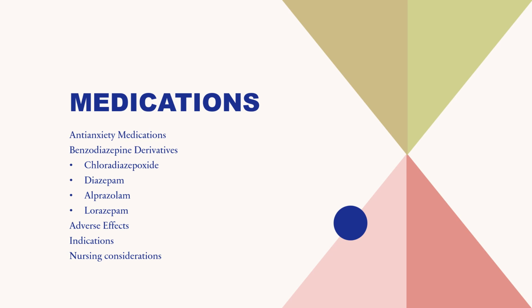Again, these benzos have a tendency to be addictive. They're not supposed to drink. We're going to make sure we check their renal and hepatic functions while they're taking this medication. And then these benzodiazepines are safer to use for elderly clients. Okay, but we still have to assess these clients because they can become lethargic and they may fall. So again, we talked about those as well the other day.